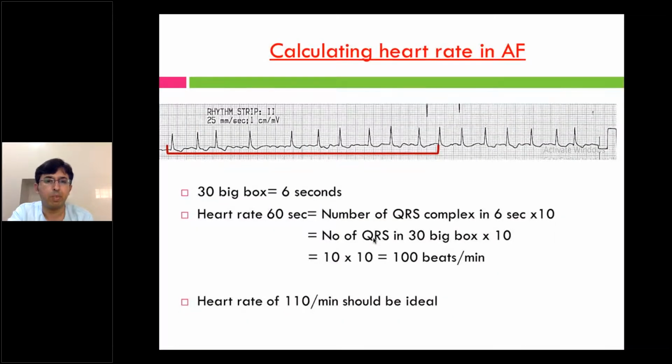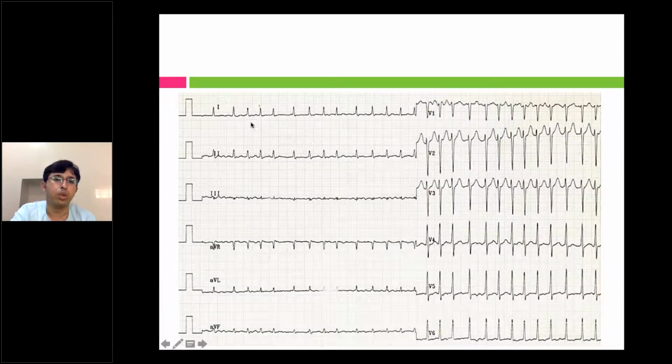So this is a typical atrial fibrillation ECG. The RR interval is varying. You can always make out 1 or 2 coarse P waves in V1. That is not considered flutter or something else. Usually we will see some fibrillatory waves in V1, and that should be considered atrial fibrillation only. And always go for the rhythm strip, lead 2. So a varying RR interval with no definite P waves is atrial fibrillation.